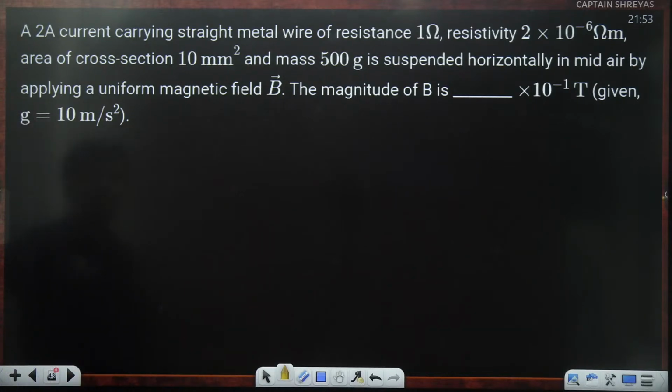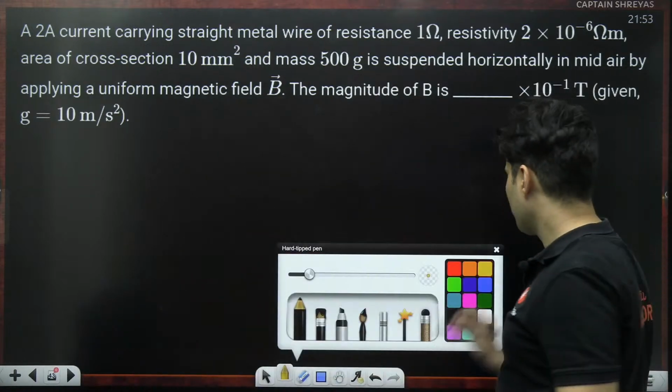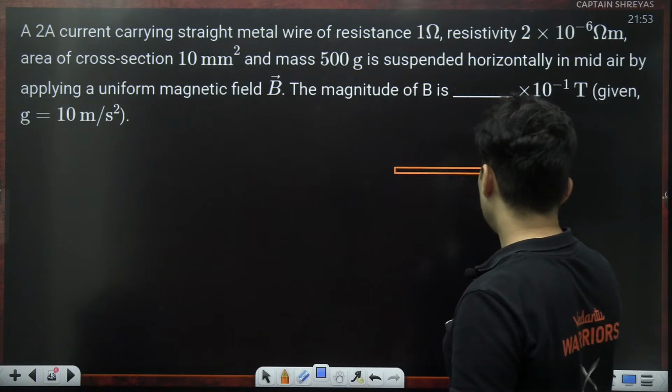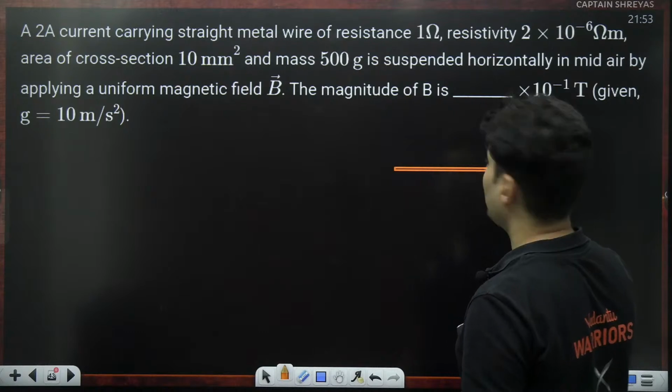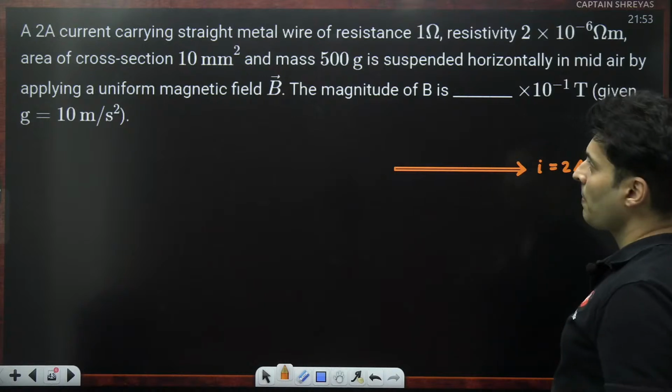A 2 amperes current carrying straight metal wire of some resistance, resistivity, cross section, and mass is held horizontally mid-air by a uniform field. The magnitude of the field is to be found. Okay, I'll tell you what it is. See, you have basically taken a wire and that wire is carrying some current. That current is 2 amperes.